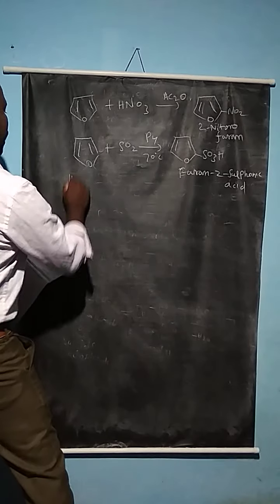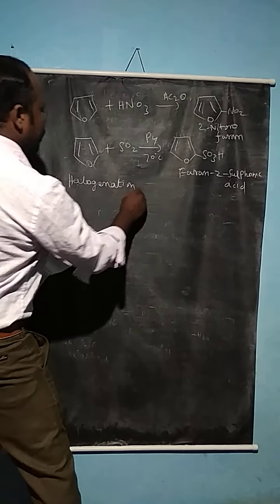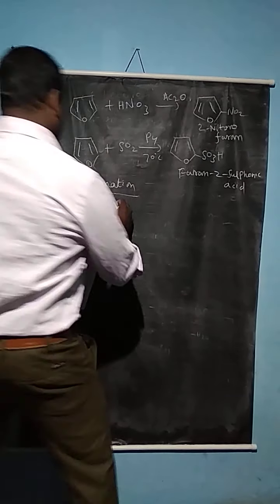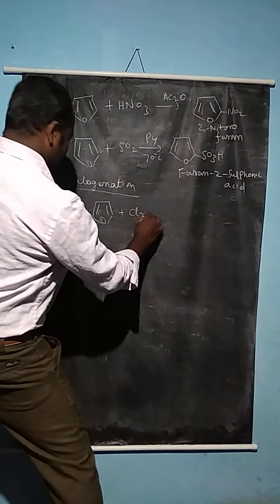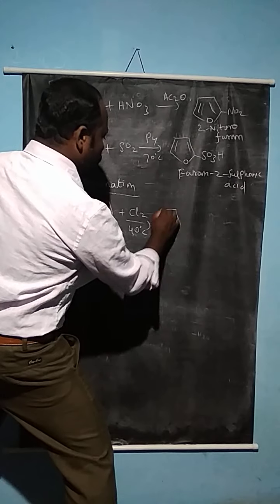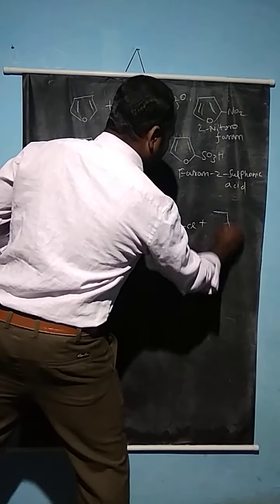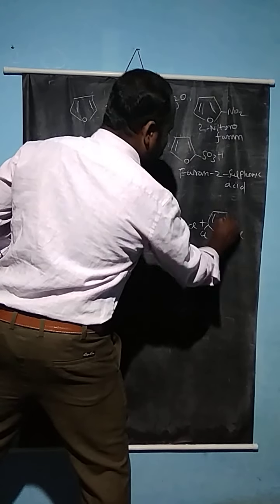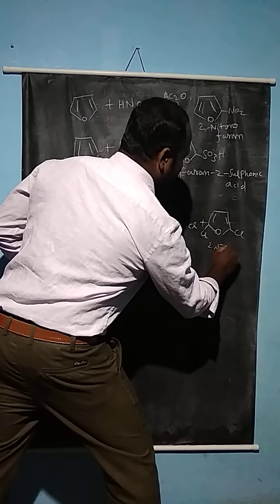So, halogenation reactions. See, halogenation reactions usually take place in two ways, because when the furan compound undergoes the reaction with chlorine at 40 degrees Celsius, 2-chlorofuran is formed, and also 2,5-dichlorofuran is actually formed. So 2,5-dichlorofuran.